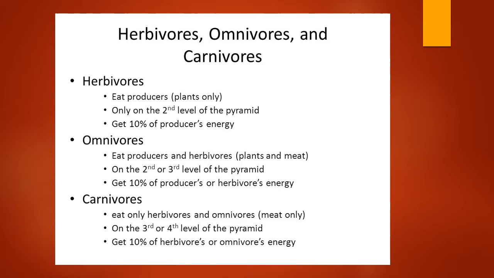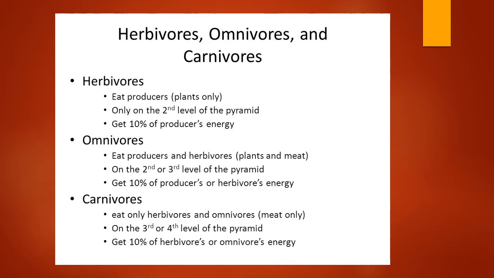As we discussed above, the perfect example of omnivore is humans, as we would eat plants and animals, like we will eat the meat of chicken, mutton, fish, everything. And the omnivores on the second and third level of the pyramid get 10% of the producers' or herbivores' energy. The carnivores eat only herbivores and omnivores, because the carnivores are creatures who will eat only the meat, only other animals' meat.